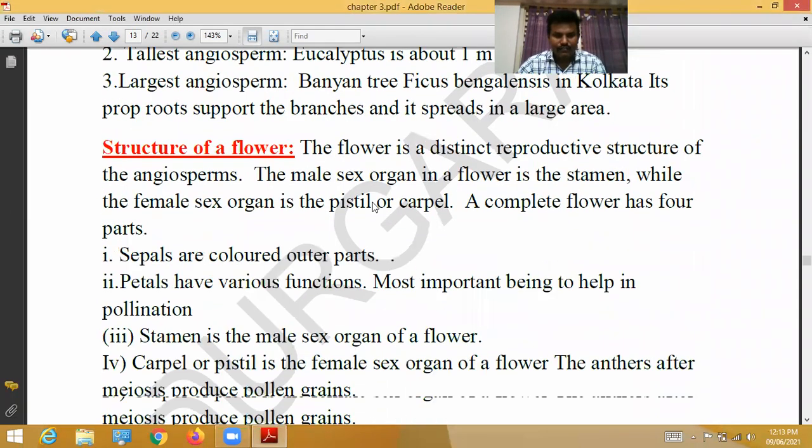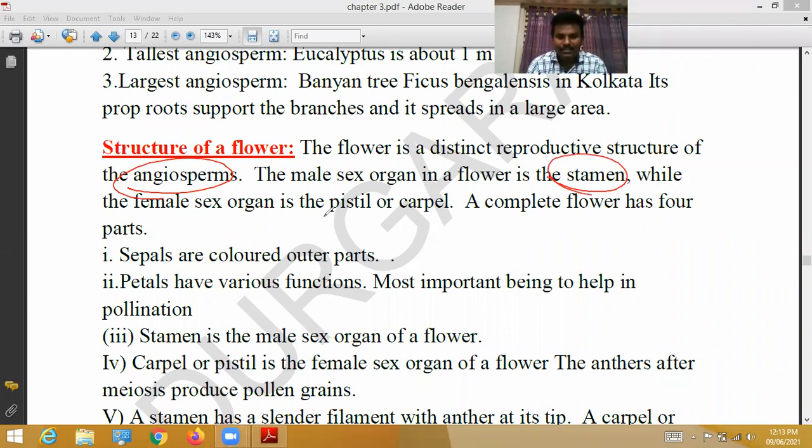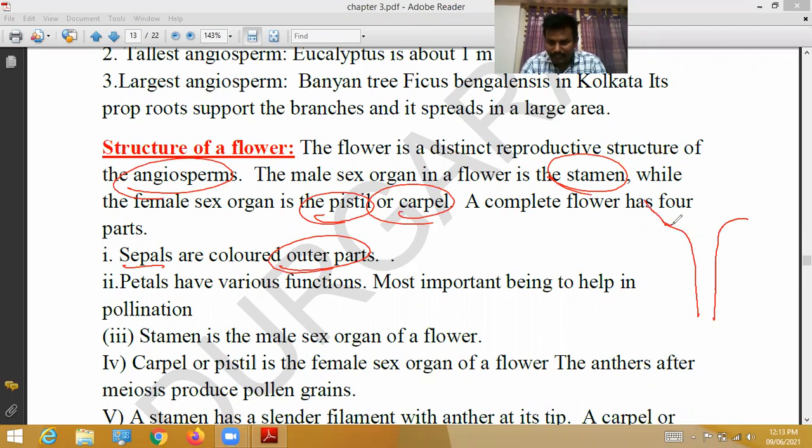Next, structure of a flower. The flower is a specific reproductive structure of the angiosperms. The male sex organ in a flower is called the stamen, while the female sex organ in the flower is called the pistil or carpel. A complete flower has 4 parts. Those are sepals, the outermost parts, like this. These are called sepals.